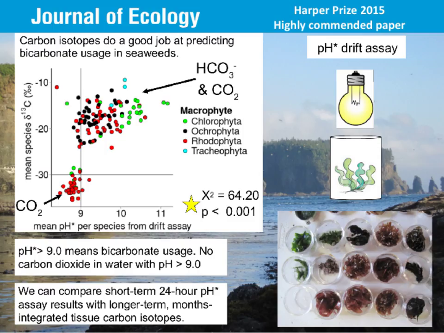So what we could do is compare these short-term assay results with long-term isotope assay results, and that's what this plot is doing here. We would expect that if these two metrics agreed with each other, CO2 users would only fall into the lower left quadrant, while bicarbonate users, and CO2 too, using both, would fall into the upper right quadrant. And that's actually what we see pretty well. These two metrics are doing a pretty good job together. What this means is we can use carbon isotope data to get a pretty good handle on bicarb use in seaweeds. And that's great because the pH drift assay is a pain in the butt to perform.